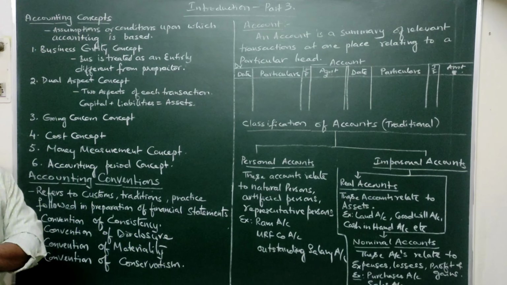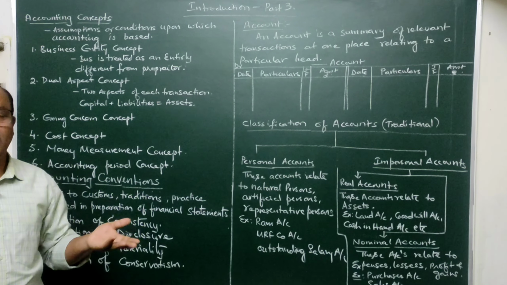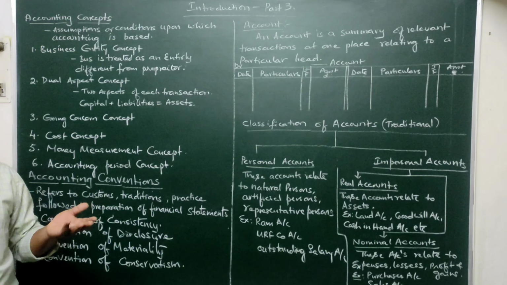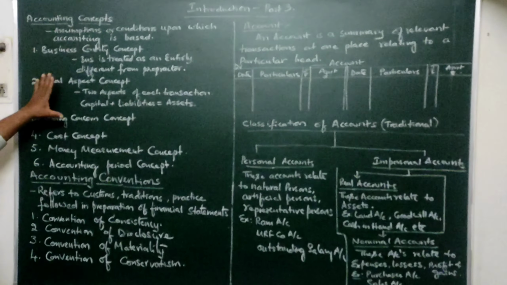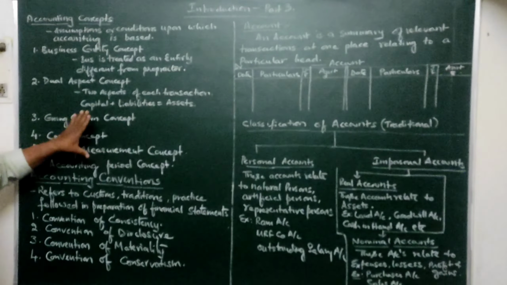Normally, a businessman will take some 12 months period as the accounting period, at the end of which he will ascertain, in other words, what is the profit or loss he has made and what is the financial position of the business. He will calculate it. So this is called the accounting period concept. Apart from this, there are many other concepts. These are the fundamental basic concepts which we should keep in our mind.